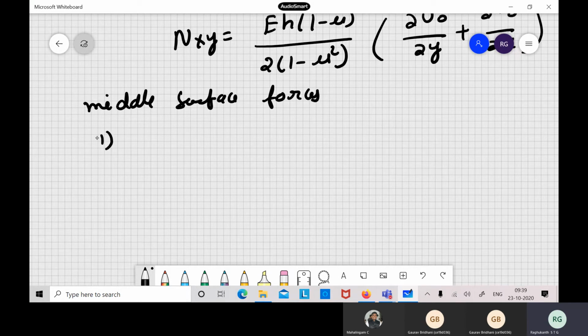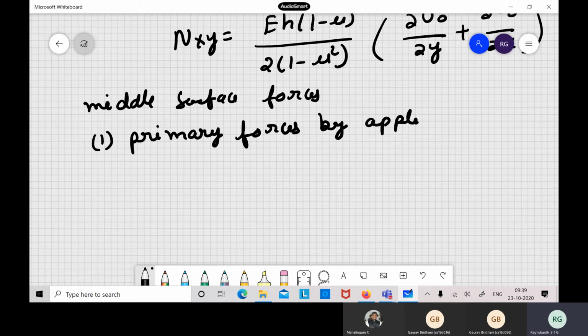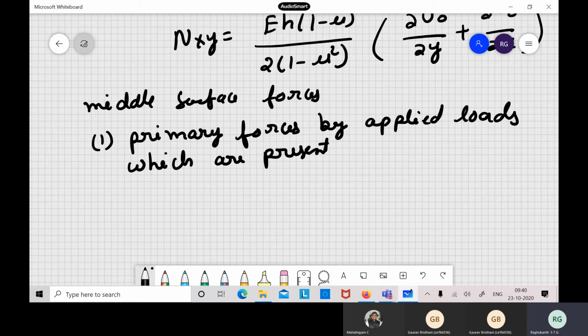One is the primary forces, which we also have to include in the shell structures, which are caused by the applied loads. This is one extra thing which you have to do in the shells. These are present before buckling, prior to buckling.